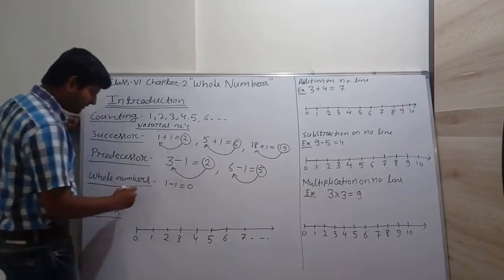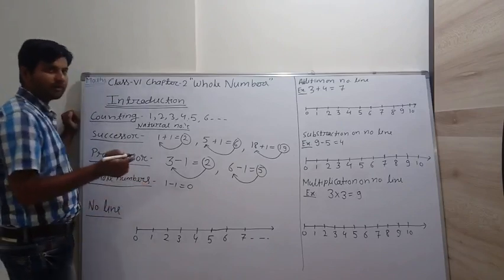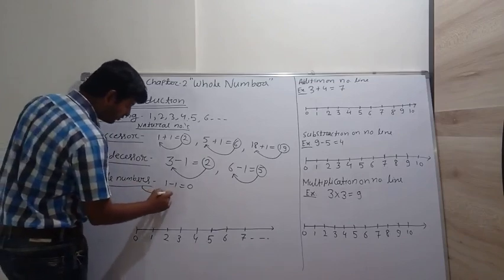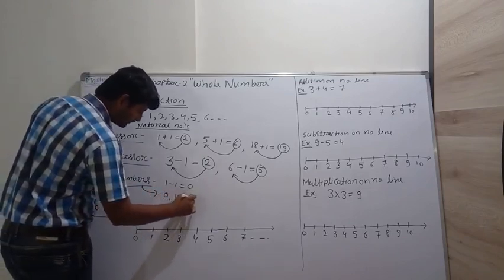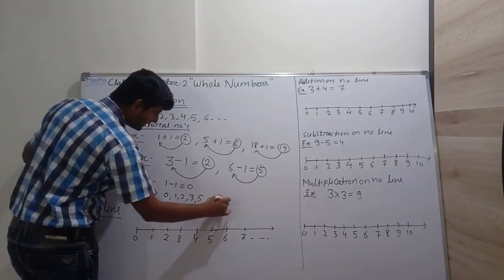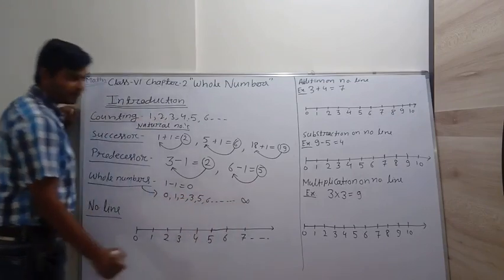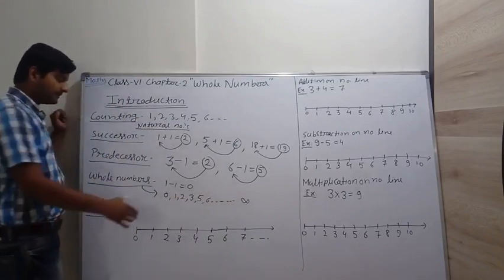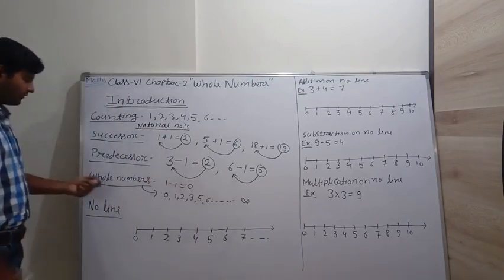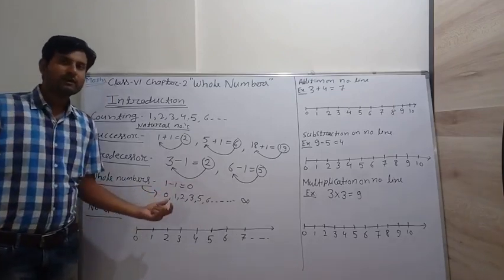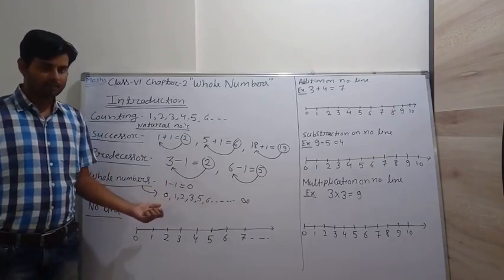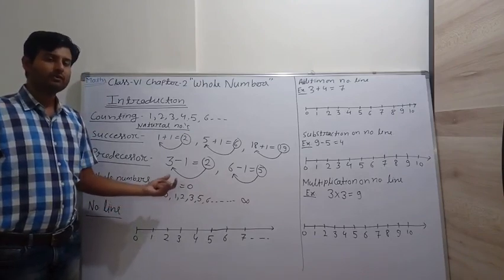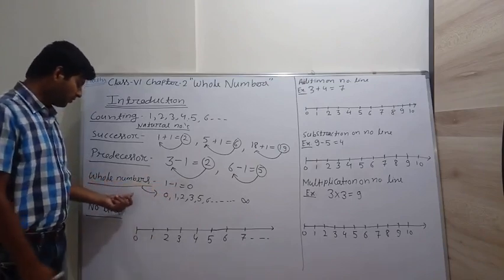So what is a whole number? Those numbers which start from 0 to infinity. That means numbers start from 0: 0, 1, 2, 3, 4, 5, 6, and infinity. Infinity means go upwards, and so on. So what is a whole number? Natural numbers with 0 are called whole numbers, or counting that starts from 0, 1, 2, 3 is called whole numbers.